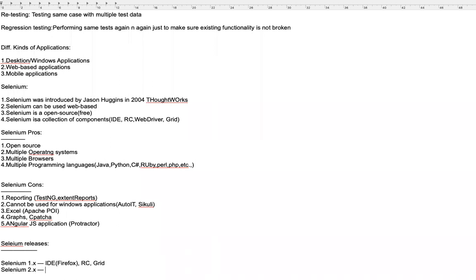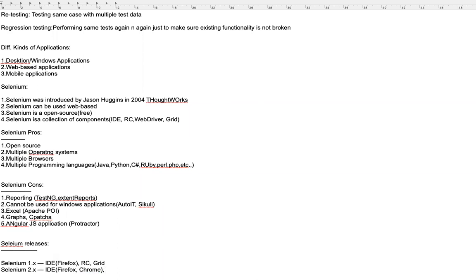And there is another version called Selenium 2. In this, IDE was supported for Firefox and Chrome as well. IDE, as I said, is a plugin tool just to record and playback. As it comes as a plugin or an extension, you can install it in your Firefox or Chrome. You can use it only for the two browsers.